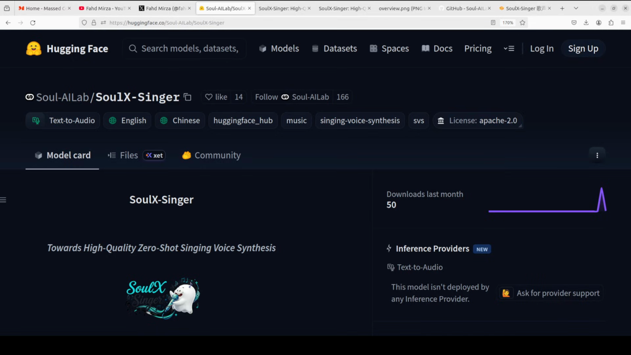Another cool thing is that it is Apache 2. Have fun, but make sure that you use it responsibly. And if you think that someone is not using it properly, they also have some options to report it to them, to SoulX-Singer. But keep it research, keep it fun, and without breaking any legalities, because that is what this research is all about.